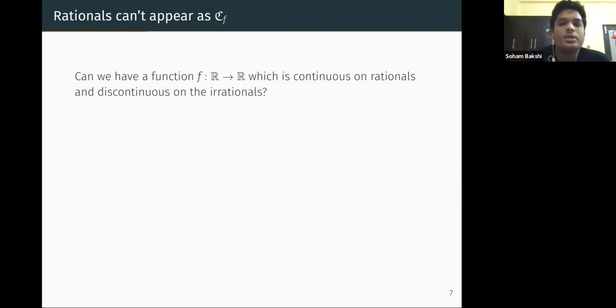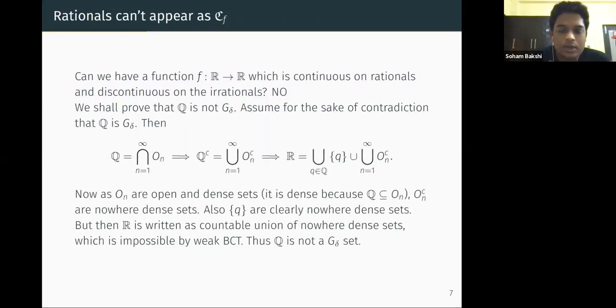Now what we prove is what we started with. Can we have a function from R to R which is continuous on rationals and discontinuous on the irrationals? We'll prove that this is not possible. To prove this is not possible, we need to prove that the set of rationals is not a G delta subset of R. That is all we need to prove, right? So we'll prove that. That requires a version of the Baire category theorem. So what we'll prove is that rationals are not G delta.